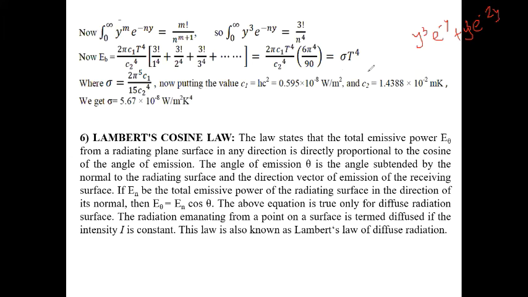So the first term will be 3 by factorial 1, then the second term comes as 3 by factorial 2, the third term comes as 3 by factorial 3 to the 4, in this way. Clear? The summation of this series comes as 6 pi to the 4 by 90, and this is called 6 sigma to the 4, where sigma equals 2 pi to the power 5 into c1 by 15 c to the 4, because 6 by 90 equals 1 by 15, where c1 is equal to 8c square and c2 equals 1.43 10 square. If we put in the values, sigma equals 5.16 10 to the minus 8.